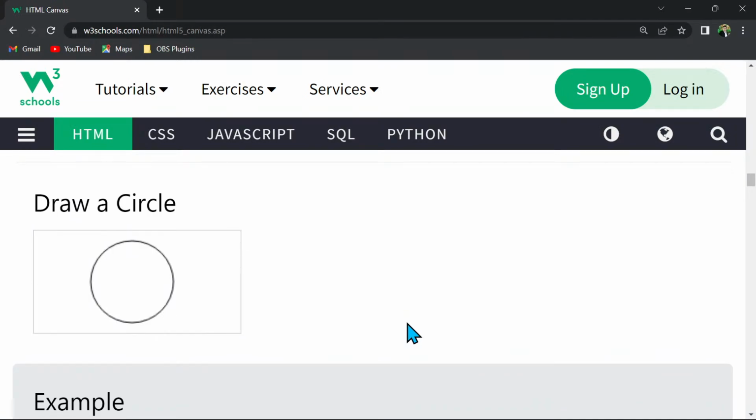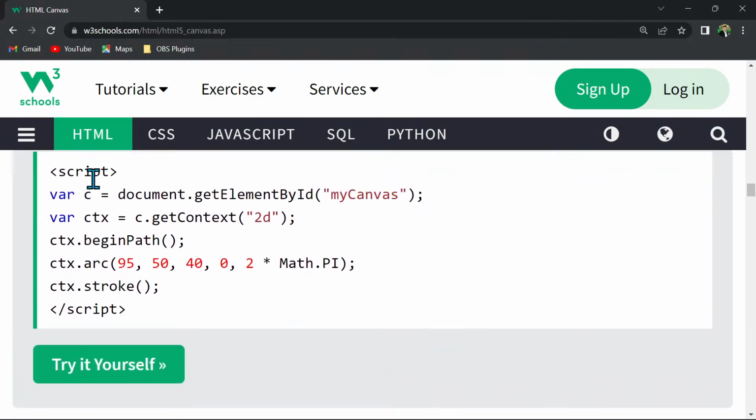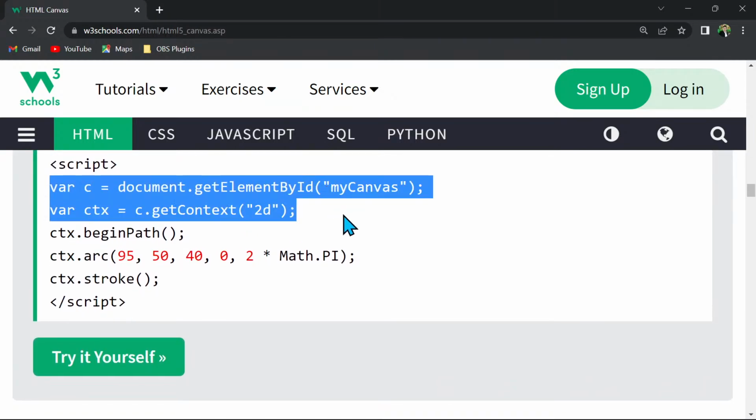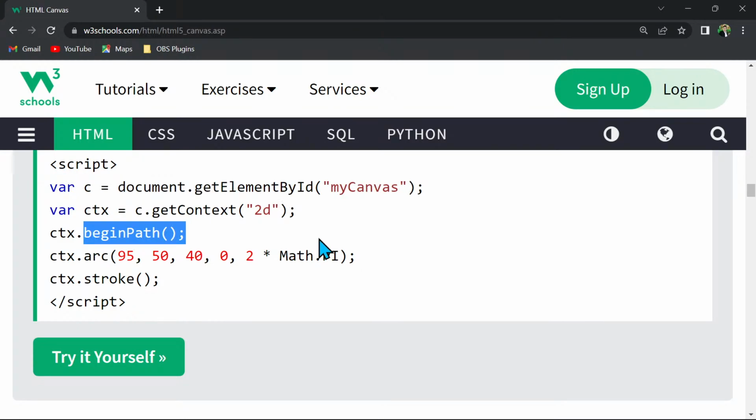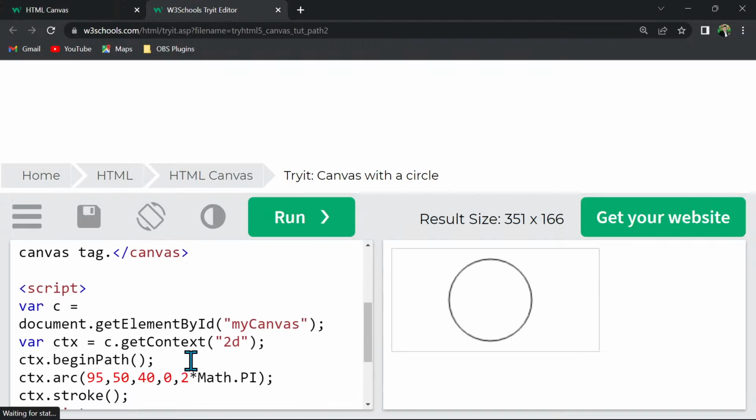So we have just drawn a line. Now we will write a circle on it. So the first two lines are going to be the same, only the change is beginPath. We have to write this method whenever we want to write a circle on canvas. So we have to define a path, and then we have to define arc as well. So arc has the xy axis, the radius, and the circle formula as well. So you just play with these values and you will be able to write a circle on canvas.